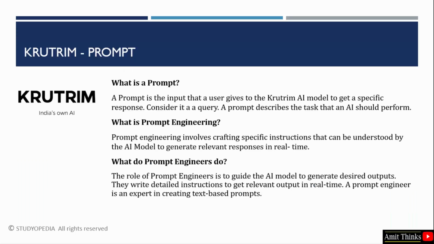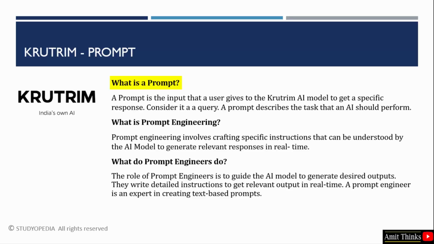So what is a prompt? A prompt is basically the input that a user gives to the AI model. The user will give the input, and the AI model will understand and give us an output in the form of responses. Okay, so basically a prompt is something that describes the task that an AI should perform.